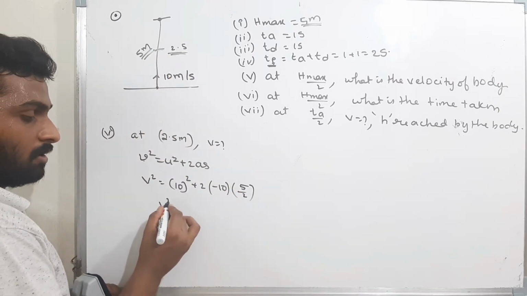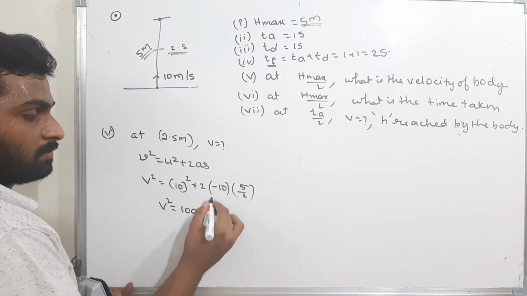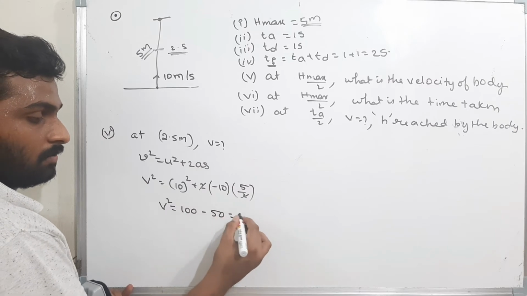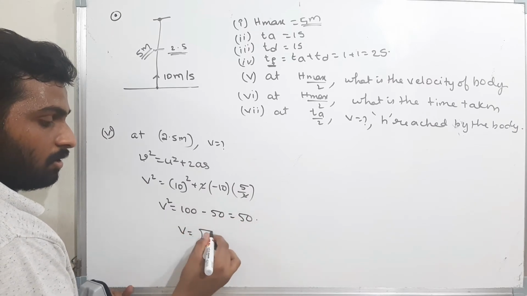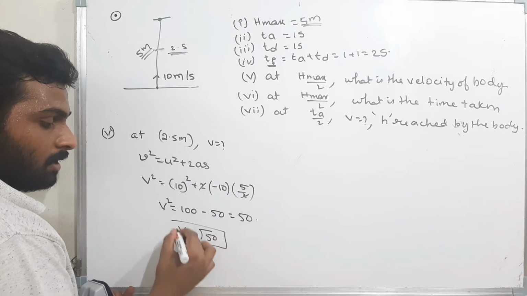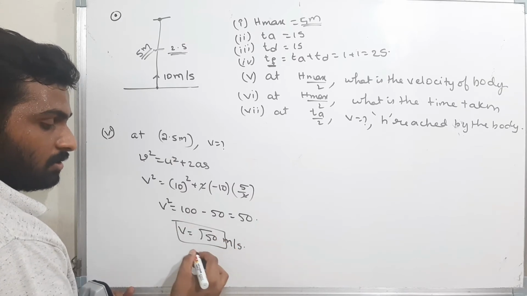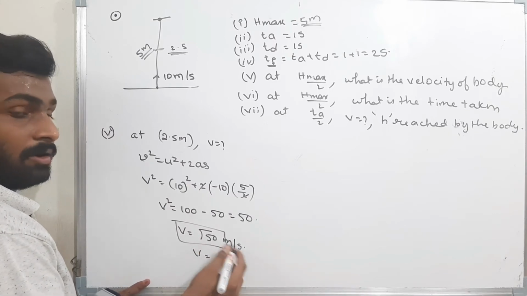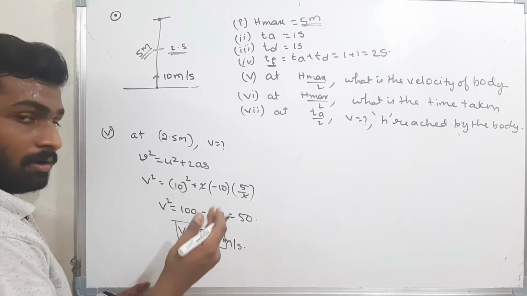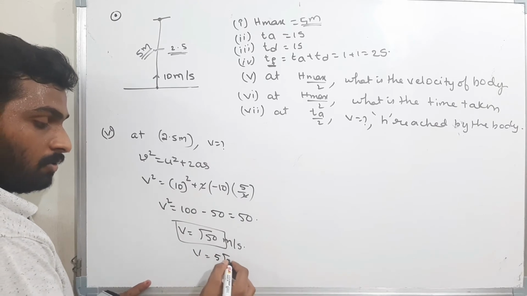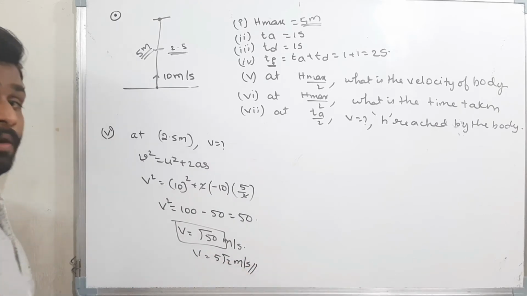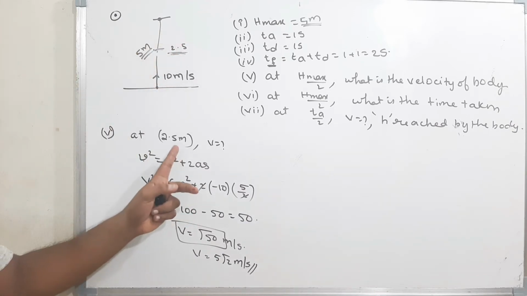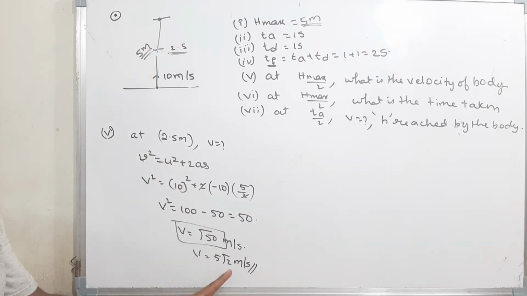Therefore V square is equal to 100, the 2 ones cancel off, 10 into 5 is minus 50. Therefore it is 50. V is equal to root of 50 meters per second. I can take it as 25 into 2, so 25 will come out of the root. Therefore it becomes 5 root 2 meters per second. The velocity of the body at half of the height, that means 2.5 meters, is not 5 meters per second, it is 5 root 2 meters per second.